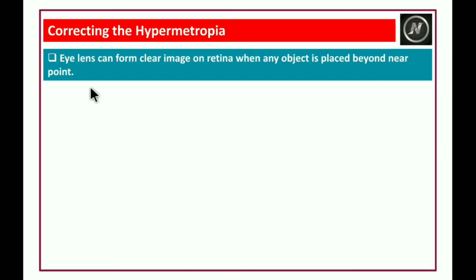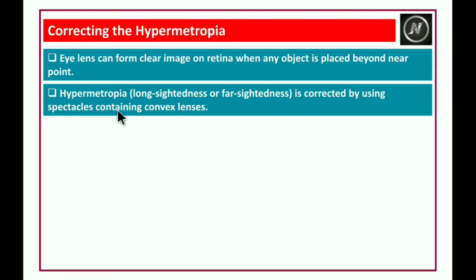Correcting hypermetropia. The eye lens can form a clear image on the retina when any object is placed beyond the near point. Hypermetropia, or long-sightedness or far-sightedness, is corrected by using spectacles containing convex lenses.